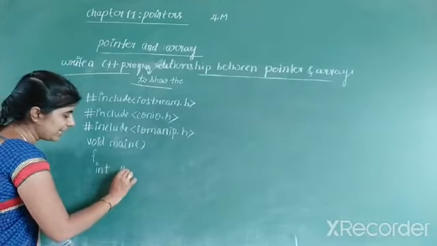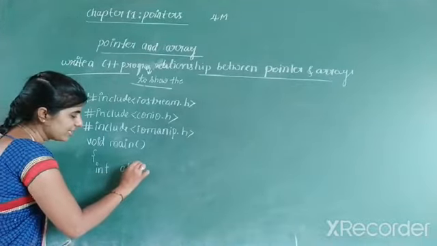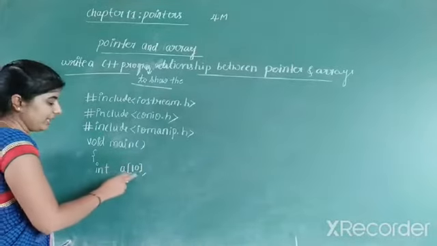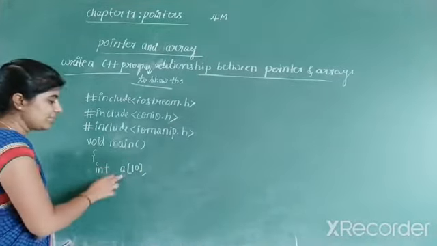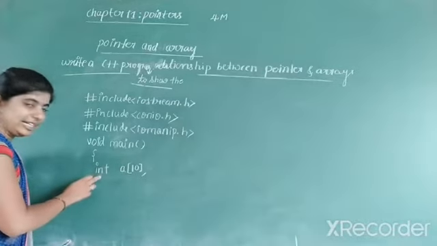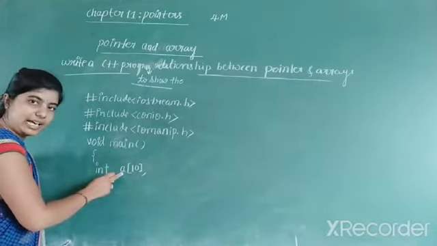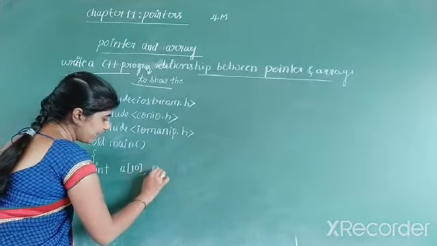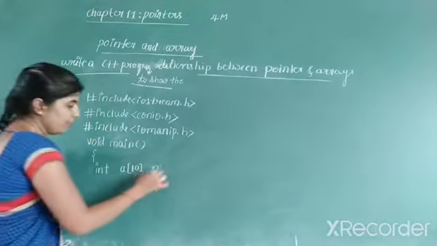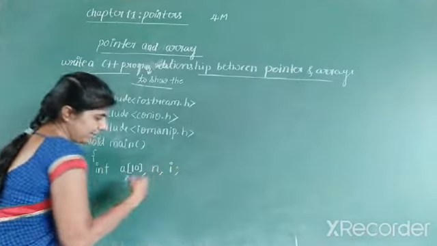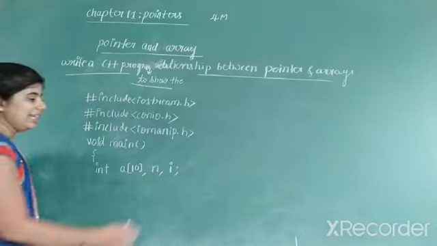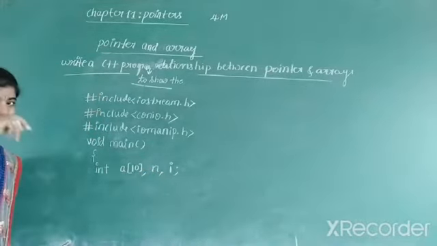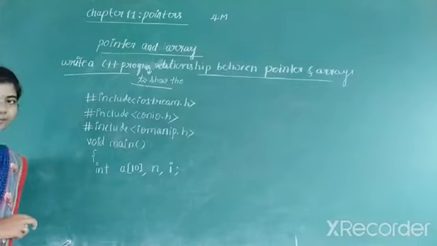Next, you have to declare the array. a[10] is an array I declare. You may take a[50] or a[20], but I am using a[10]. Observe here, int is the data type, a is the array name, and 10 is the size of the array. And one more variable is n, and one more variable I am declaring is i. These are all the 3 variables. i is used to write the for loops, and n indicates the size of the array.